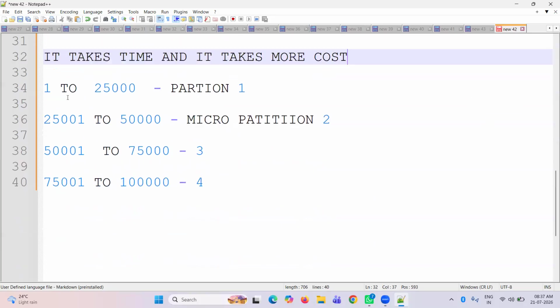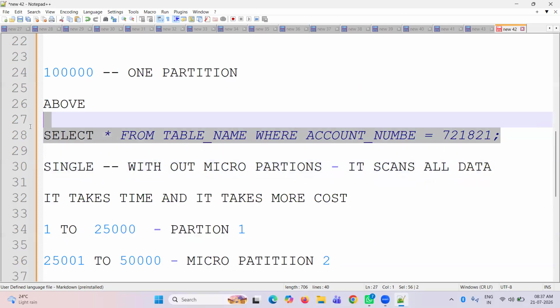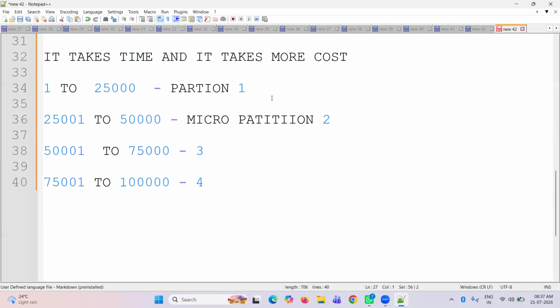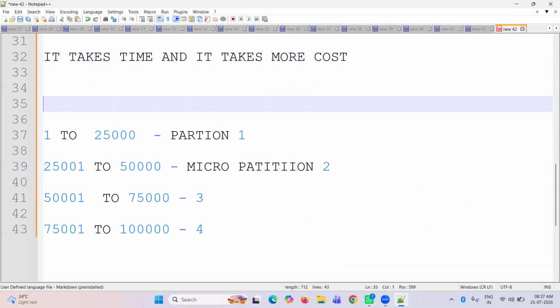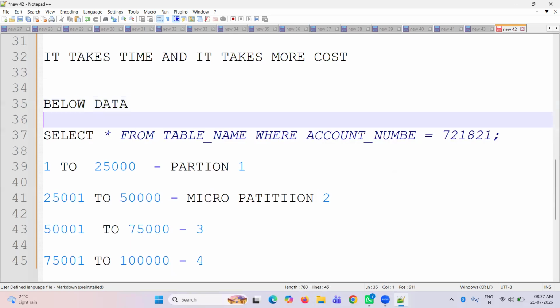When we have divided it into 4 partitions, here I'm running the same query. Now, in the book we have the indexes. When we have the indexes for 1 to 1,000 pages, like the a plus b whole square formula, we see the page number, then we can directly open it. So it will take 1 to 2 seconds to open that page. Like that, while we have the indexes, now we have the 4 partitions.